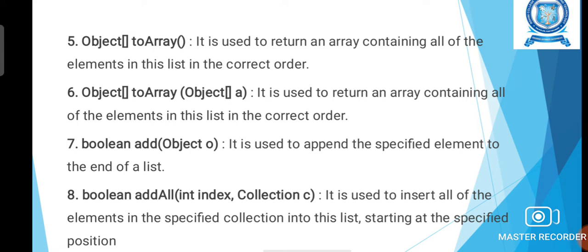Then Boolean add method, which is used to append the specified element to the end of the list. So previously we had one method that was used to add the element to the specified index position, but here the Boolean add method is used to add the element to the end of the list. Now another method is there, Boolean addAll, which is used to insert all the elements in the specified collection to the list starting at the specified position.